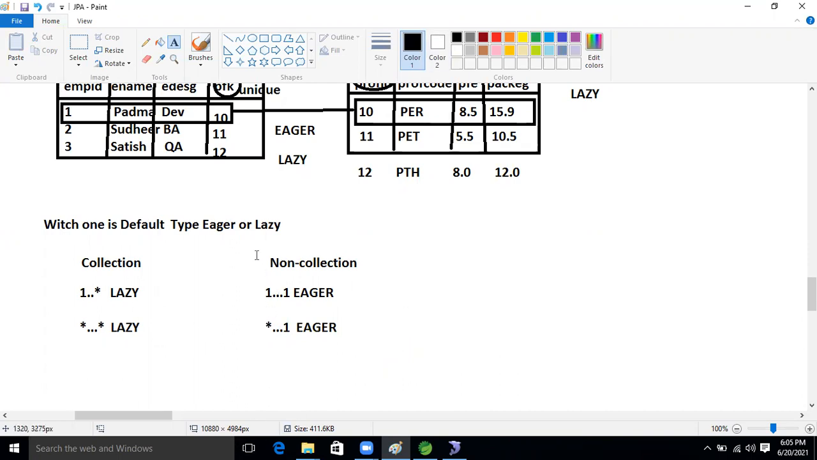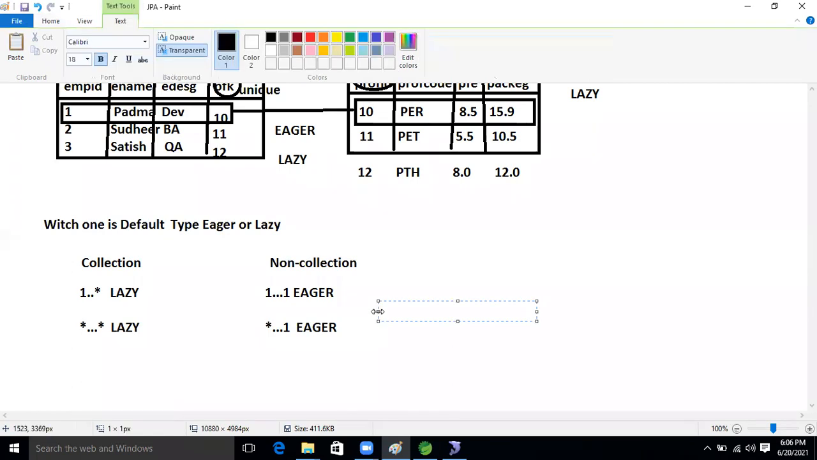If the multiplicity is non-collection, then eager will be there. Now got it? Okay, good. So that is the fetch type.